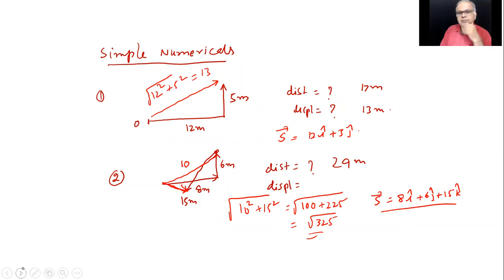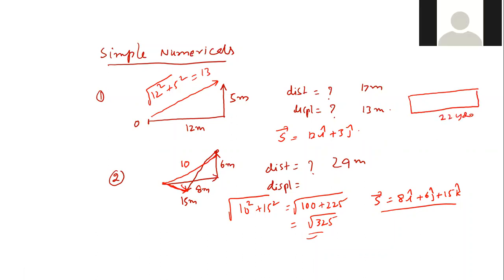What is the length of a cricket pitch? From this side to that side. General knowledge. 22 yards, around 20 meters. So a batsman starts here, goes there, and comes back.